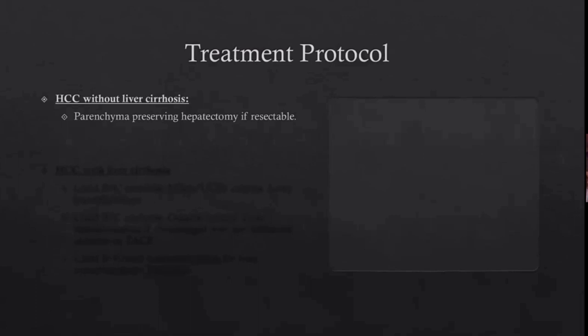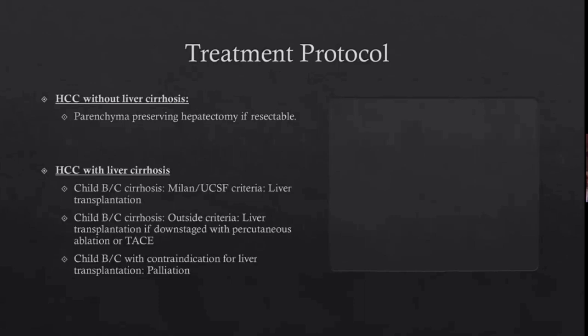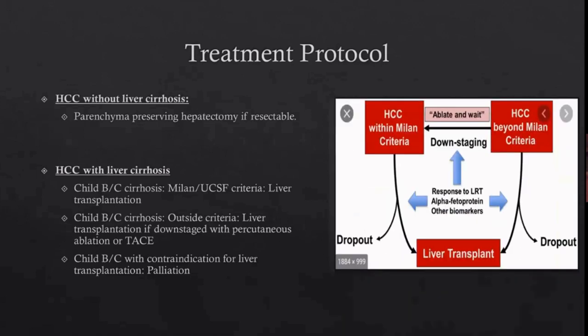There is no doubt that the first line of treatment is a parenchyma preserving liver resection when the tumor is resectable. But when the patient develops liver cirrhosis and the liver function is not good enough, in the tune of Child B or Child C, then we get all these criteria like Milan criteria, UCSF criteria. So if the tumor is fitting in these criteria and there is Child B or C cirrhosis, then in these patients we can think of transplantation as the first choice of option, because that will give us a long-lasting cure. If they are not fulfilling the criteria, then there are some things like TACE and ablation. We can do that and bring them down to the criteria, and then we can transplant.